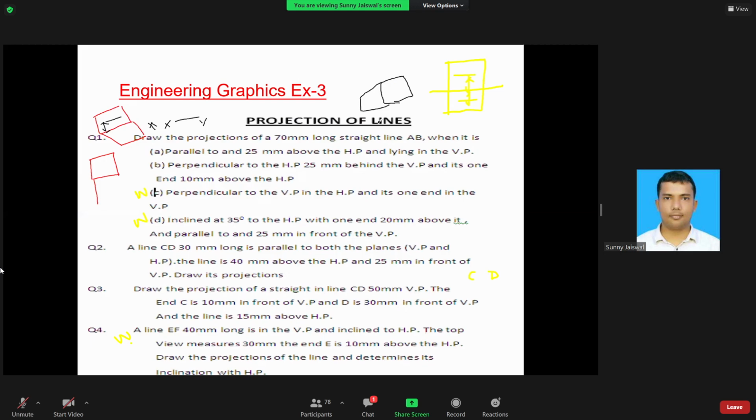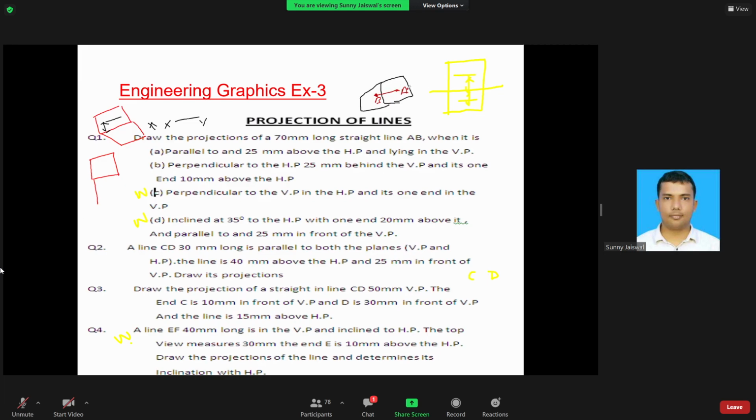Suppose this is the second quadrant. What is given? The line is perpendicular to the horizontal plane and 25 mm behind the vertical plane, so it will be somewhere here. This is one end, A, and this is the other end, B. It is given that this end B is 10 mm above the horizontal plane.